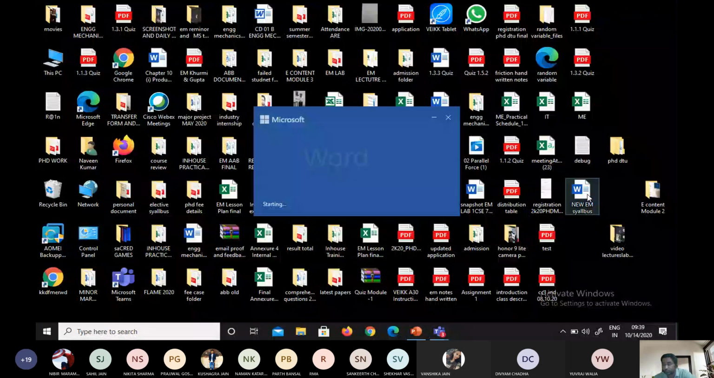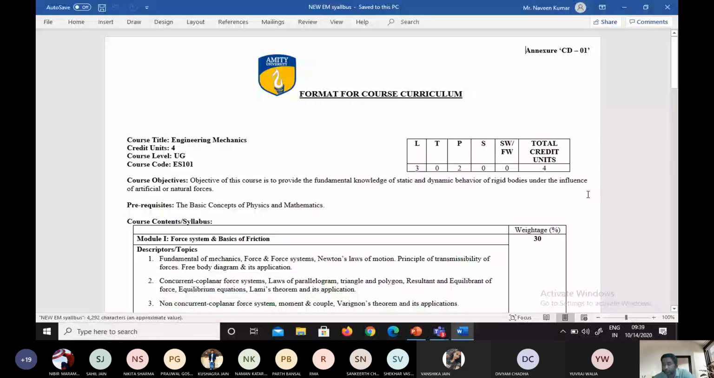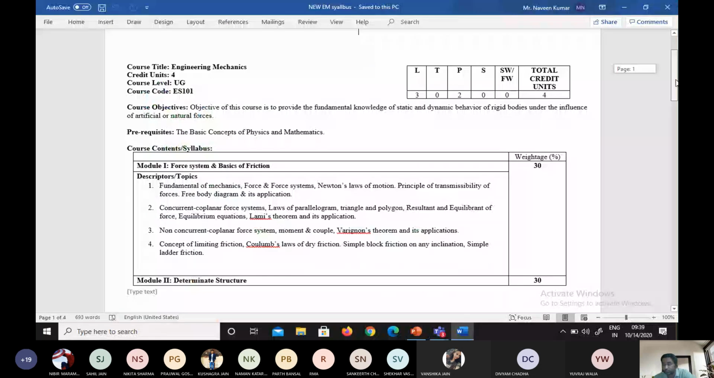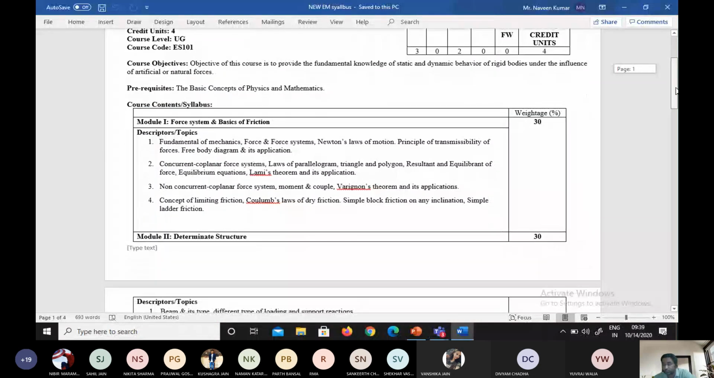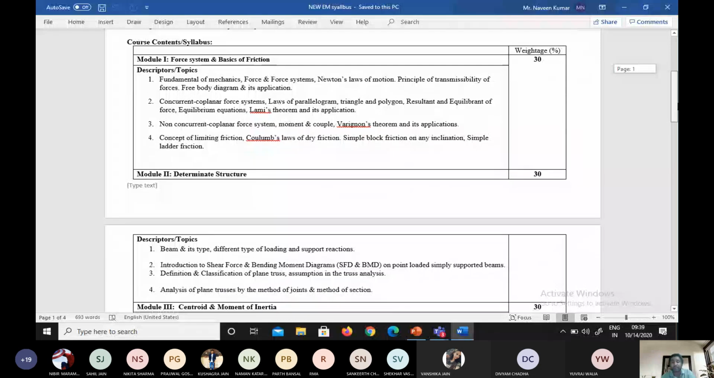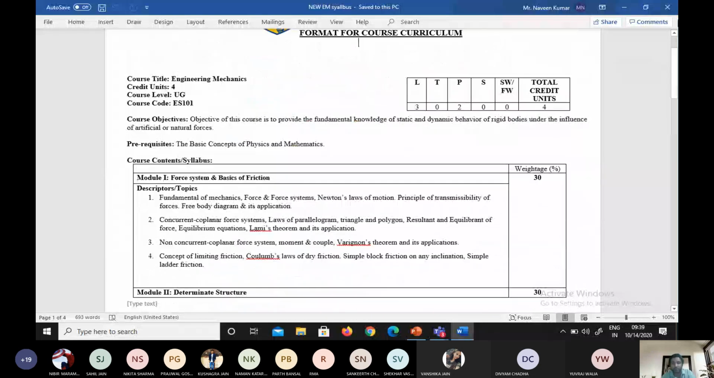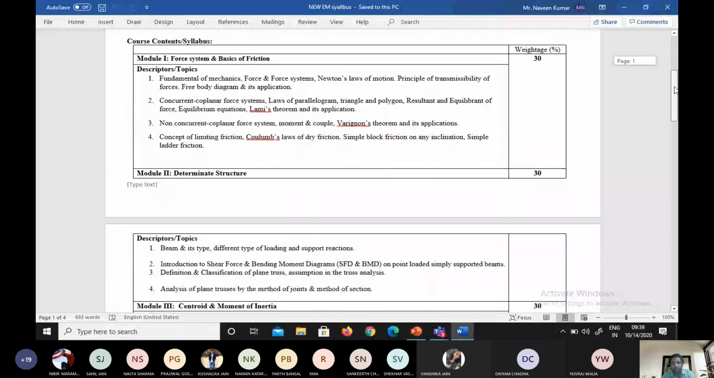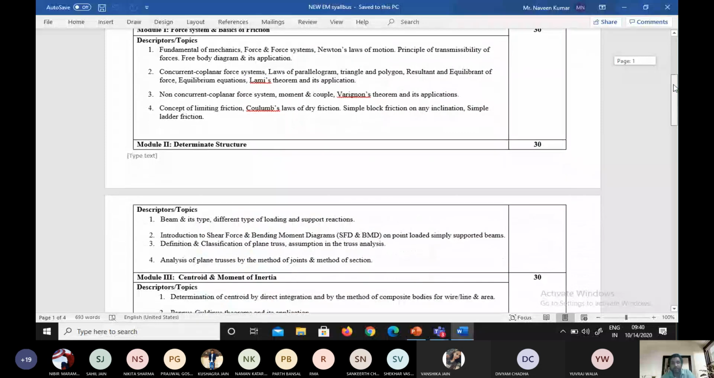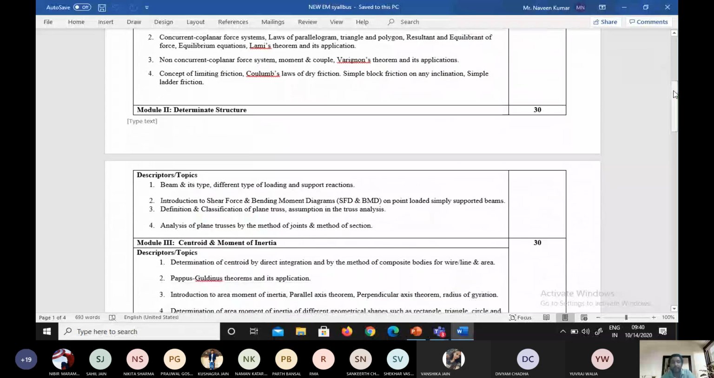Have you seen this engineering mechanics syllabus? The first module we have already done, force system and basics of friction. This we have completed. Now we are discussing determinate structure. So I have just elaborated the syllabus which is given on your Amazon. I have just elaborated everything in detail, okay? So that you should understand, because in this way only the brief part is there. So I have elaborated it completely.